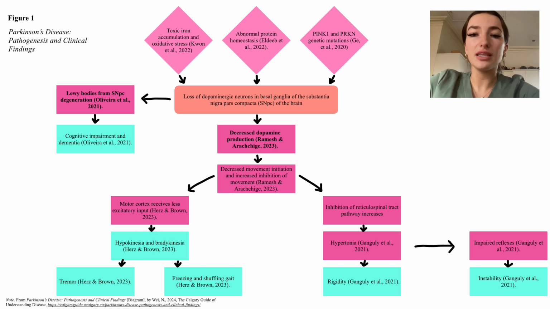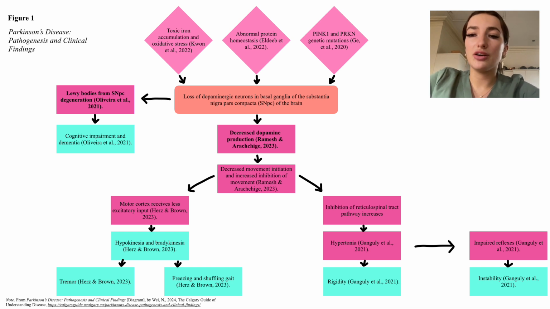Secondly, and most significant to most of the clinical manifestations in PD, is that there is decreased dopamine production caused by damage to the dopaminergic neurons in the basal ganglia. This decreased dopamine will act on the direct and indirect basal ganglia pathway, causing the effect of decreased movement initiation while concurrently increasing movement inhibition. This decreased movement will firstly decrease the excitatory output to the motor cortex, thereby causing bradykinesia, or slow movements, as well as hypokinesia, or decreased movements, which will manifest symptomatically as a shuffling gait, freezing, or resting tremors.